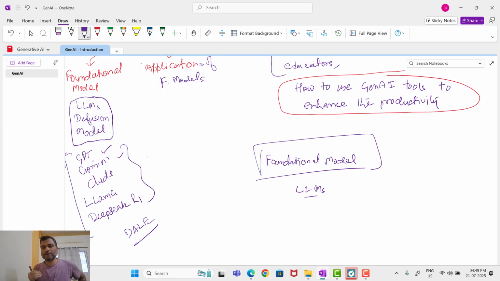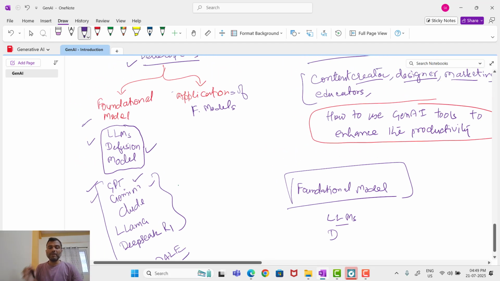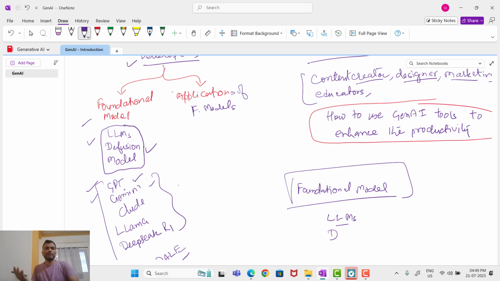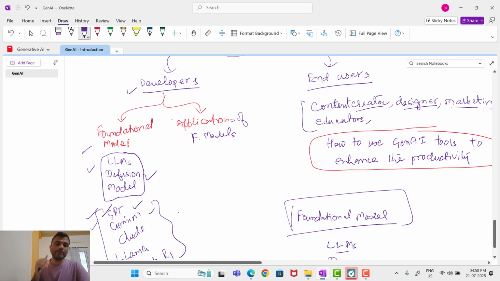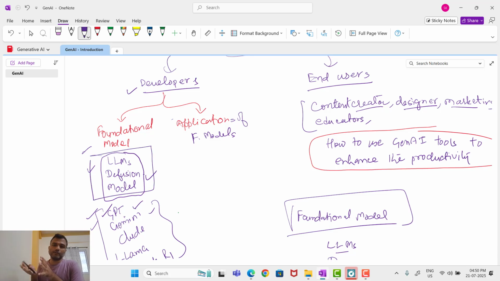LLMs, large language models, are a type of foundational model. Diffusion models, I have written here, are also foundational models. So big companies like OpenAI, Google, Meta, and others are creating these large language models, these foundational models. There are different models like GPT, Gemini, Llama. These foundational models are developed by the big companies, who are investing billions of dollars. So that is the developer side, those who are building the models.